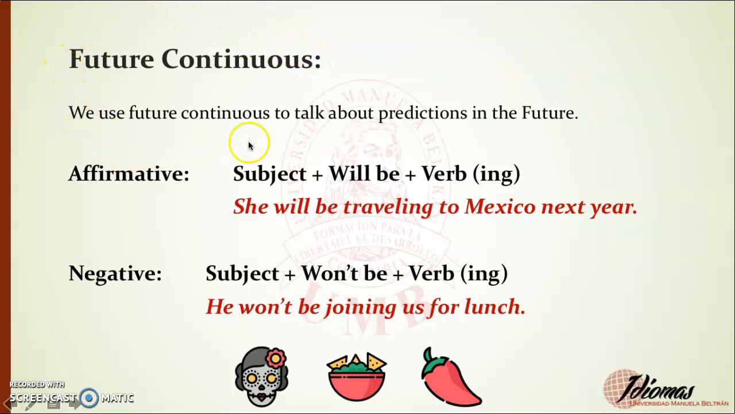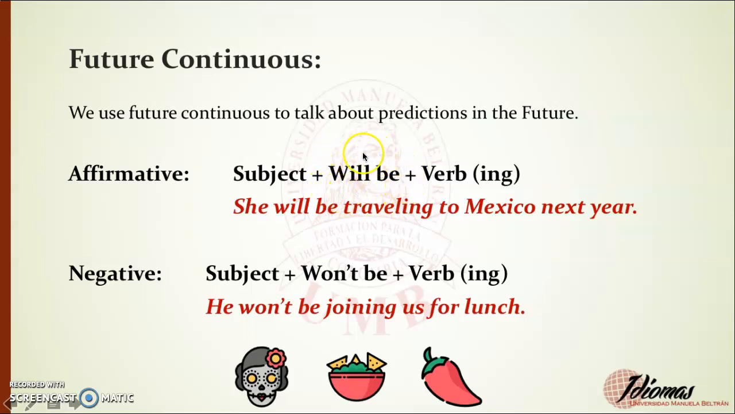We use future continuous to talk about predictions, right? But predictions focused in the future. Okay, here we have the affirmative form. Remember that always in English it is important to use the subject, the person. Also, we are going to use will be.